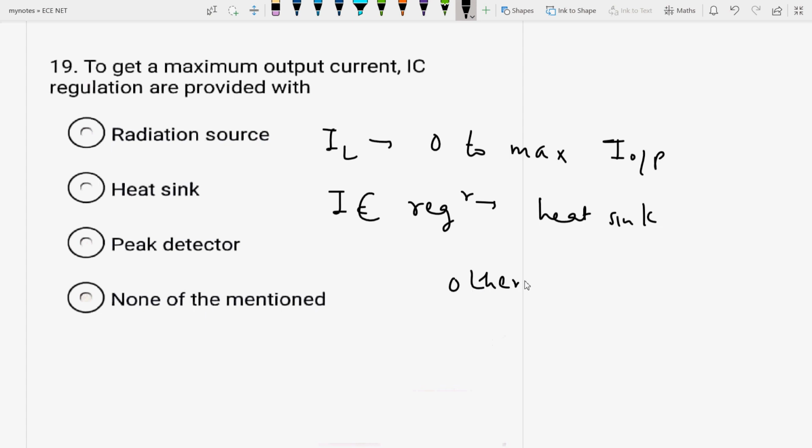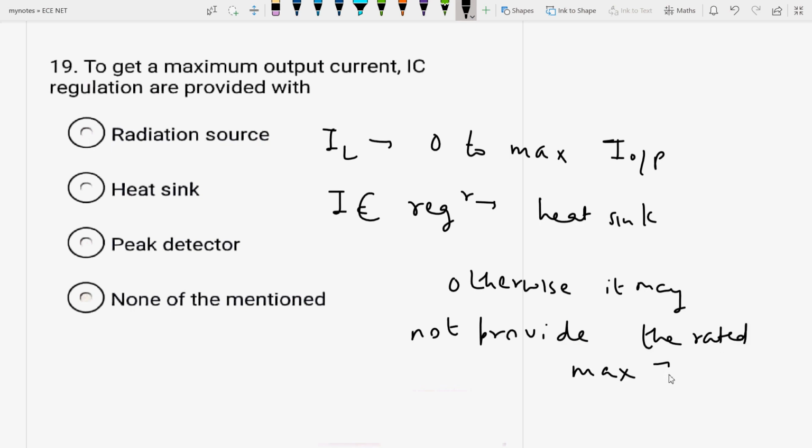Otherwise it may not provide the rated maximum output current, because excessive current can damage the circuit. So heat sinks are provided which can absorb the necessary heat. You have heard about TJ, junction temperature minus ambient temperature, by thermal resistance, upon PD.